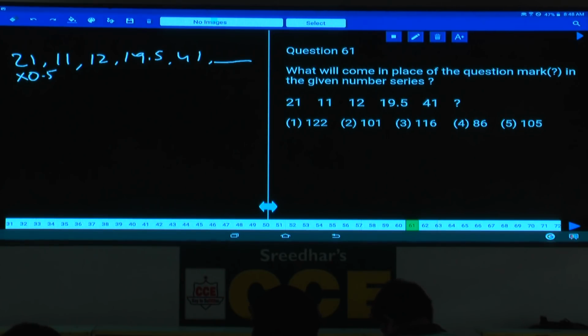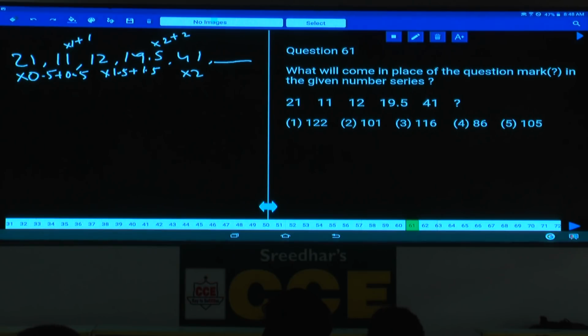Now 21 into 0.5 is how much? 10.5, plus 0.5 is 11. Next, 11 and 12: 11 into 1 plus 1 is 12. And 12 and 19.5: 12 into 1.5 is 18, and plus 1.5 is 19.5. And 19.5 into 2 plus 2: 19.5 into 2 is 39, plus 2 is 41.